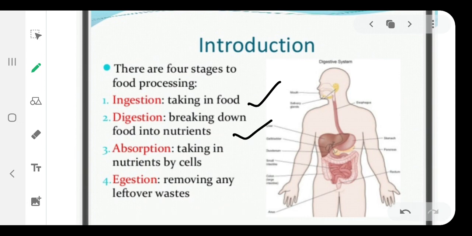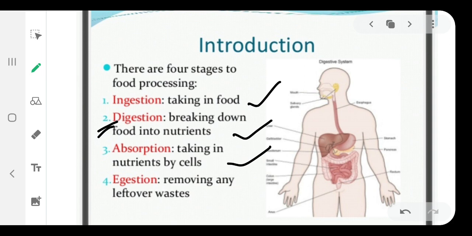From here the process of actual nutrition starts, that is the food is now broken down into different nutrients. Then absorption, that is taking in nutrients by cells. Whatever food is broken down in the second stage, those nutrients are absorbed in the third stage, the process known as absorption.